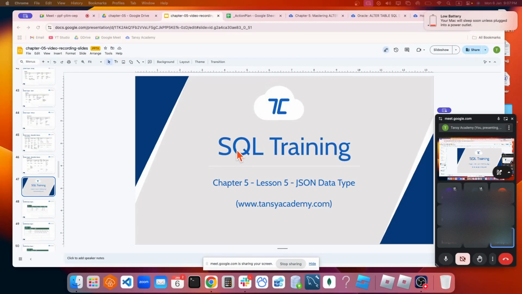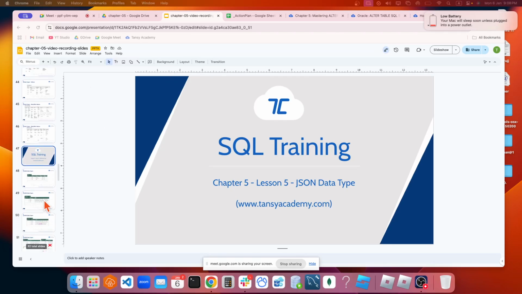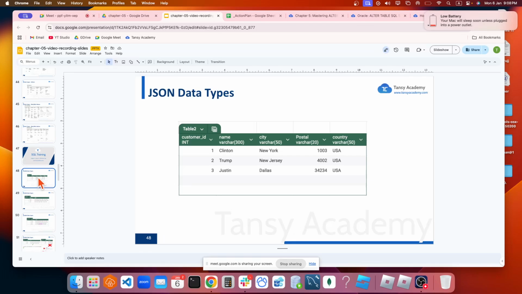Okay, so JSON data type is another data type. I just made sure I put it in a separate lesson because it requires a little bit more explanation. And again, I'm not sure if you guys will be using this JSON data type at all, but you need to know this for your interviews. You might be asked a question on this.